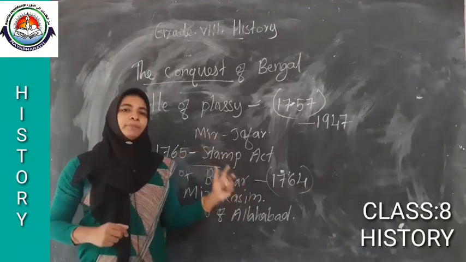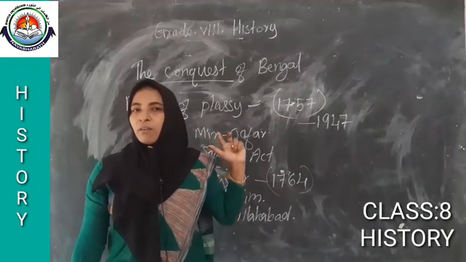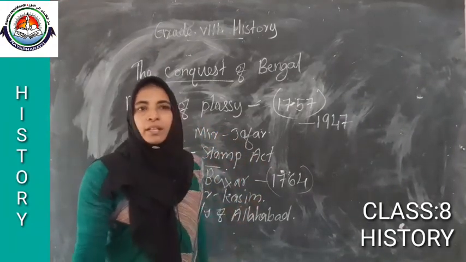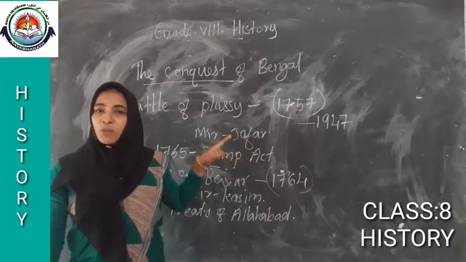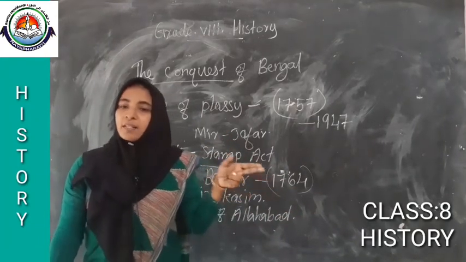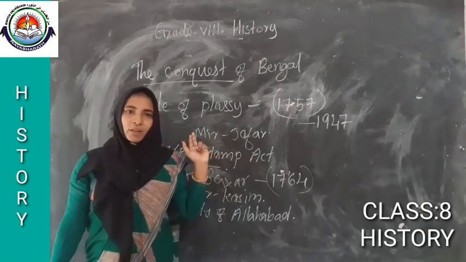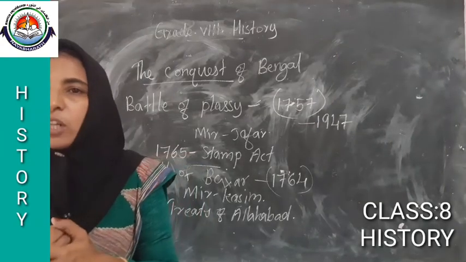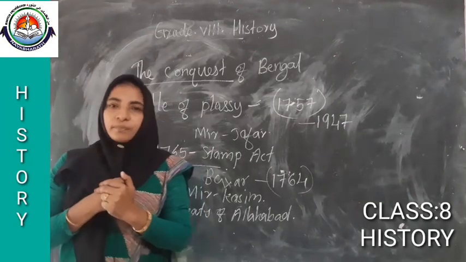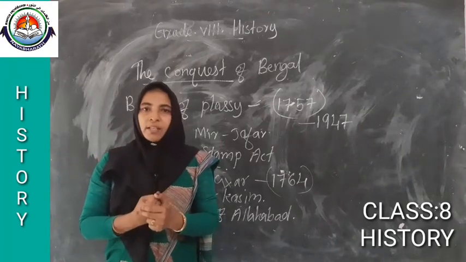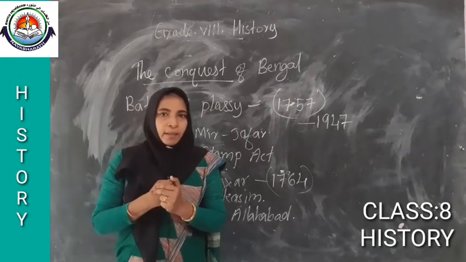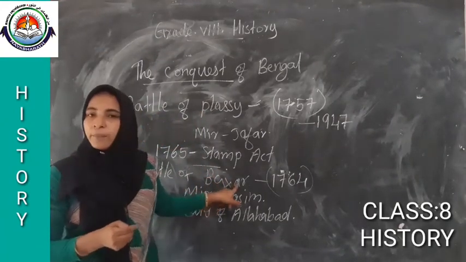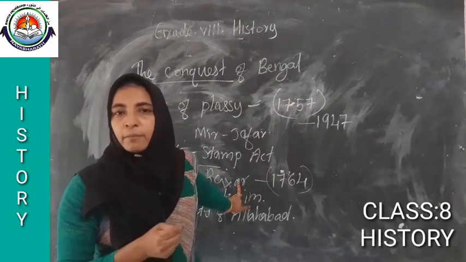At that time, what happened? Buxar. Mir Qasim went to meet whom? He went to meet our Mughal rulers, Shah Alam II and Shuja-ud-Dawla. For what purpose? They made an alliance in order to fight against the Britishers. Then they met at Buxar. What was the result?